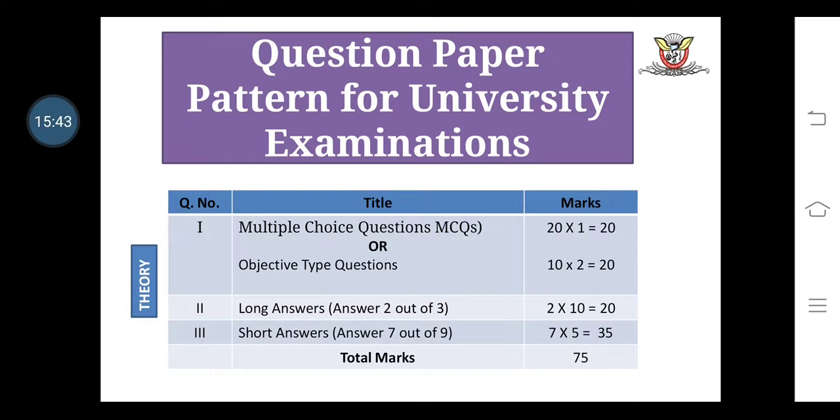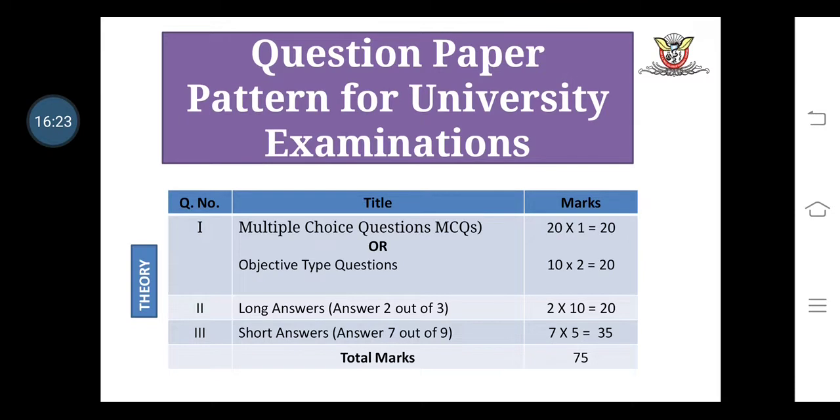Question number 2 is related to the long answer, in which students are liable to solve 2 questions from the theory. Each question carries 10 marks. So total marks from question number 2 is 20. Question number 3 is the last question, the short answer, in which students are liable to solve 7 questions out of 9, and each question carries 5 marks. So total marks from question number 3 is 35, and total marks for the theory in a university examination is 75 marks.